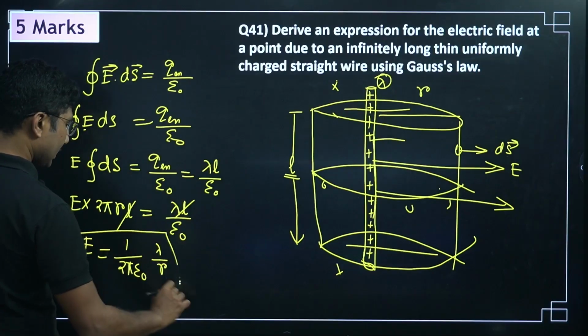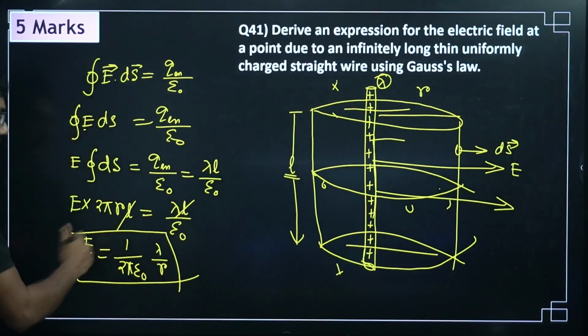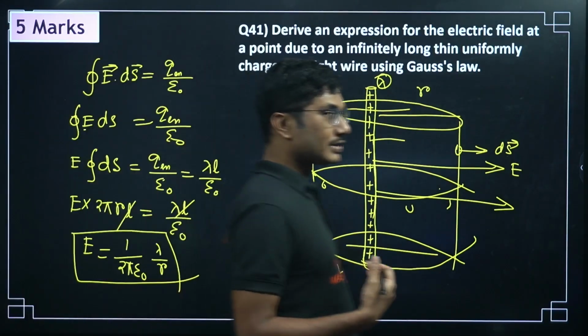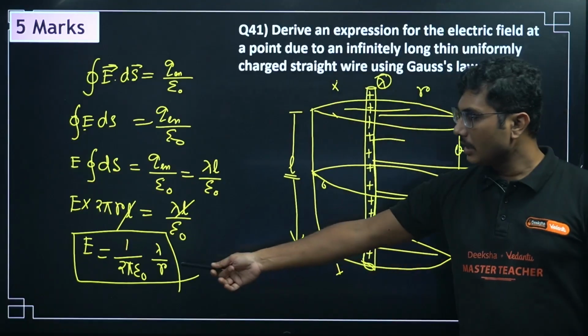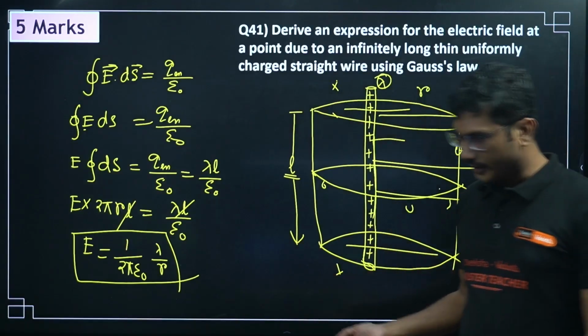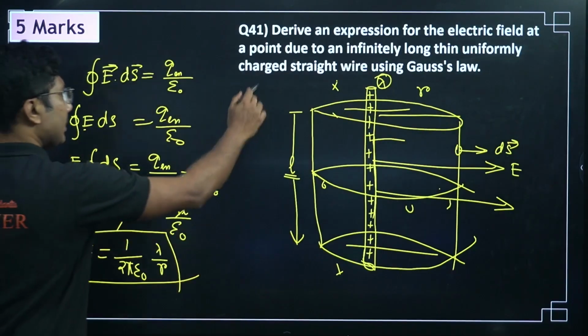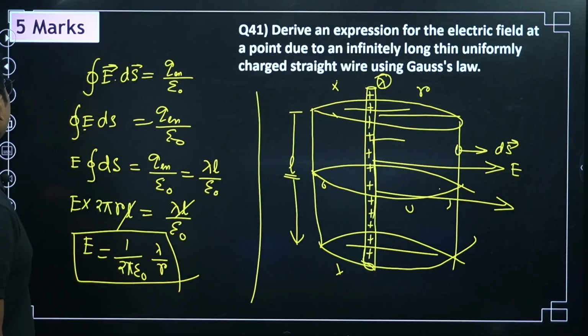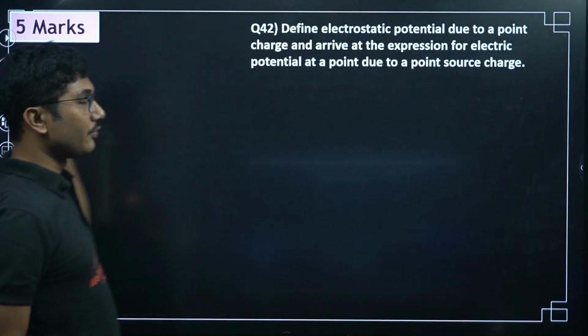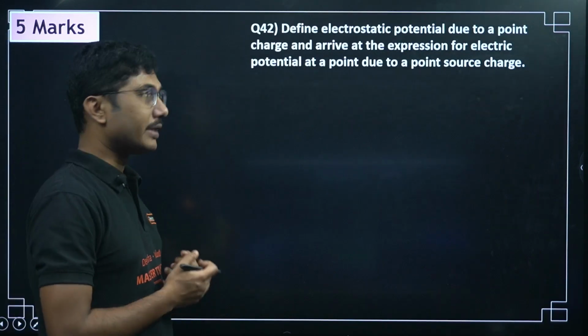So as you can see, in this particular case, the electric field is not inverse square of the distance but only inverse of the distance. That is also a very important point to remember. This derivation is very important, so practice it, and if you have any doubts please mention them in the comments.